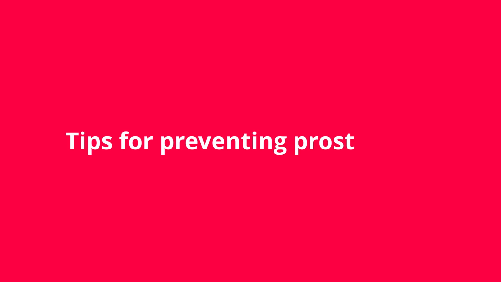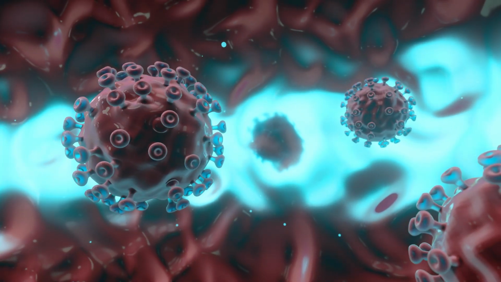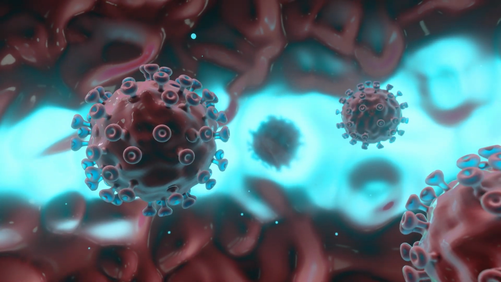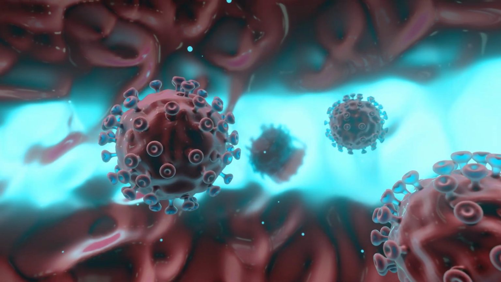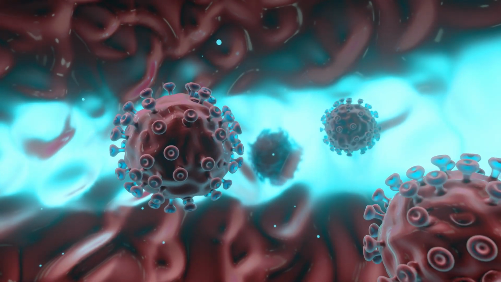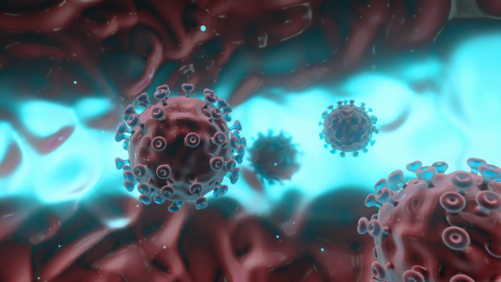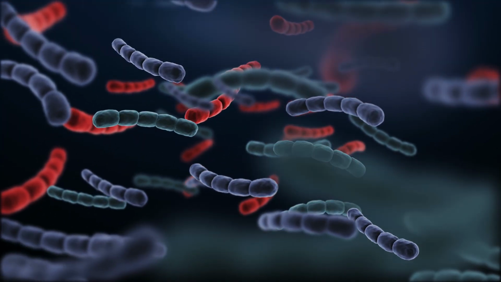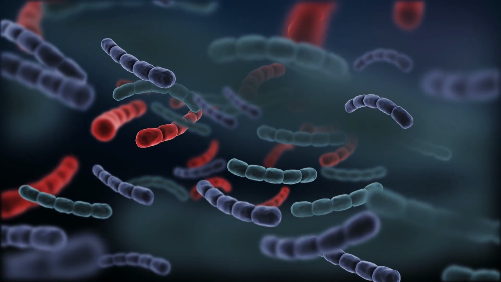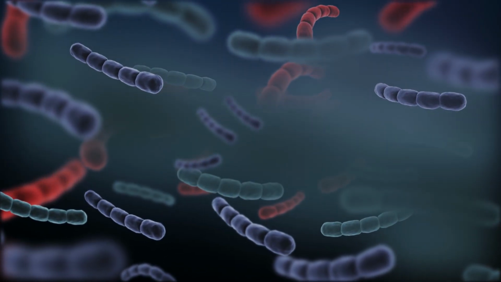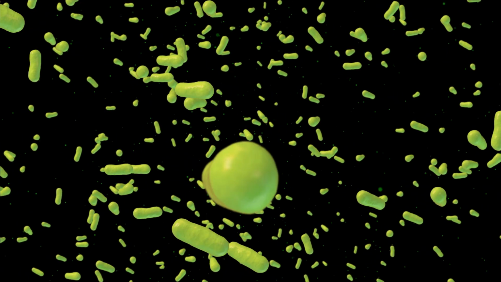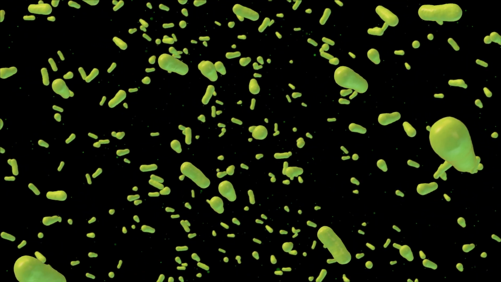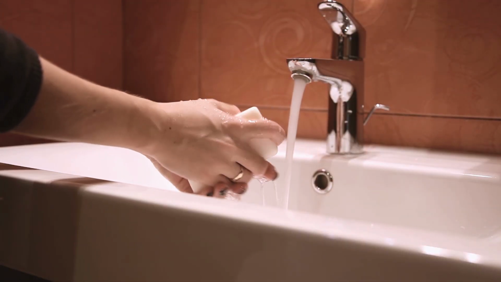Tips for preventing prostatitis. Protect yourself from infections. The main cause of prostatitis is infection. Therefore, it is extremely important to prevent harmful microorganisms from getting into the prostate. 2 kinds of germs can enter the organ: the causative agents of venereal diseases and E. coli. In the first case, the preventive measures are clear. Contraception methods should always be kept in mind. E. coli can enter the body from dirty hands, not washed after going to the bathroom.